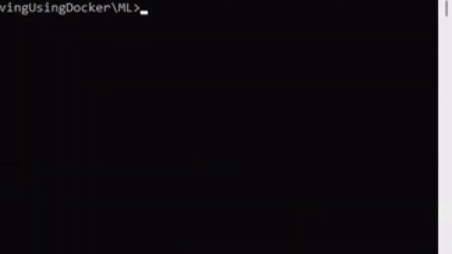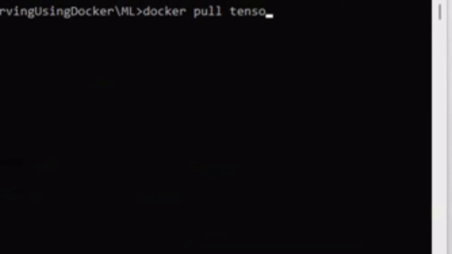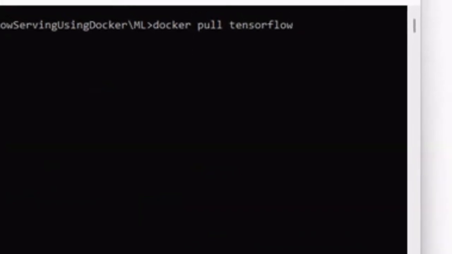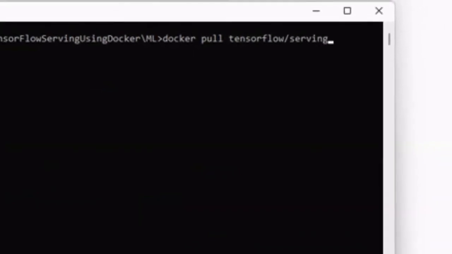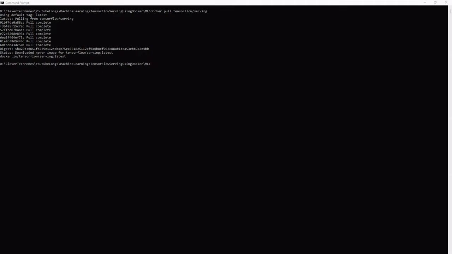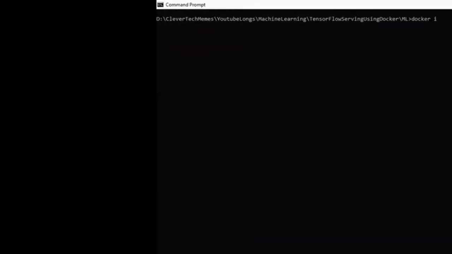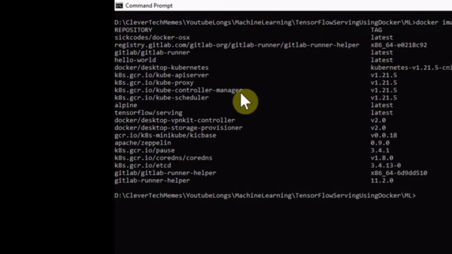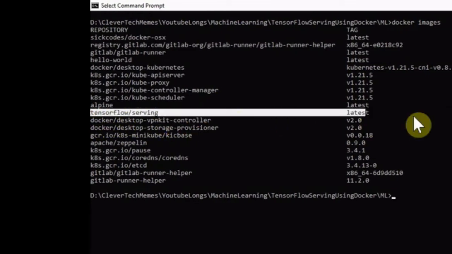Pulling the TensorFlow image, we write docker pull tensorflow/serving. It will be taking a few seconds to download the image. Before that, if you require to log into your Docker, you need to write docker login and just enter your credentials. If you have entered that, then you should not have any problem downloading this TensorFlow image. Now to see our images, we write docker images, and we can see that the TensorFlow serving is available and